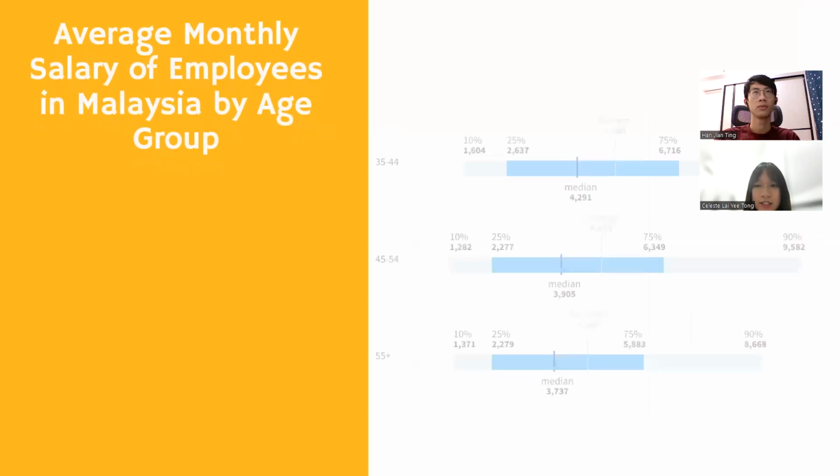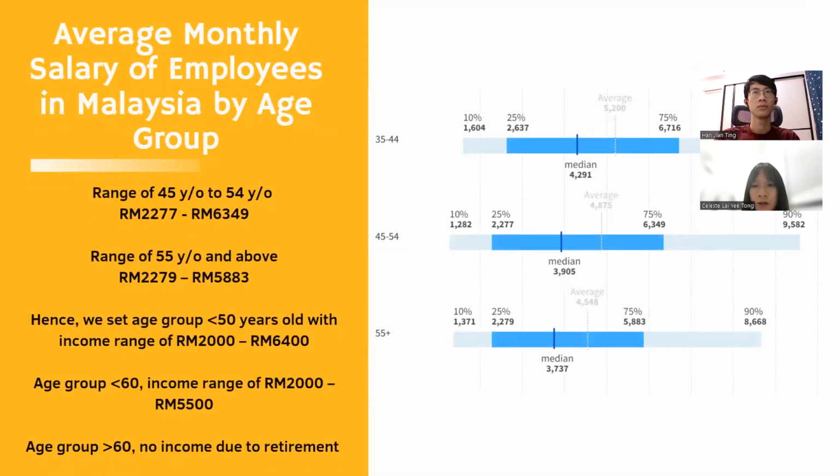By looking at this graph, we can see the average monthly salary of employees in Malaysia by age group. From the range of 45 to 54 years old, the income can go from 2,277 ringgit to 6,349 ringgit, while for 55 years old and above it is from 2,279 ringgit to 5,883 ringgit.